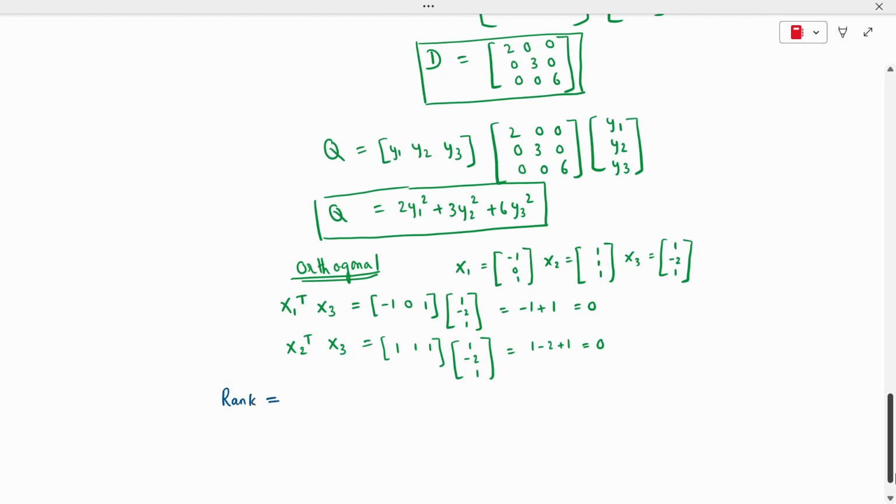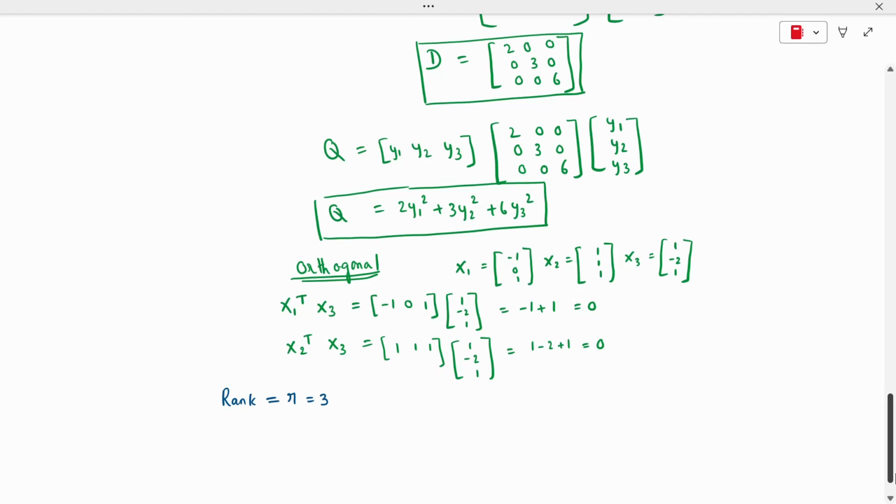Rank is denoted by the symbol R. So check in the question. The final quadratic form or the diagonal form we can check. The diagonal forms are nothing but the eigenvalues. Both are common. The eigenvalues and the canonical form are the same when you do a quadratic to canonical conversion. When all three values are positive, the rank is 3.